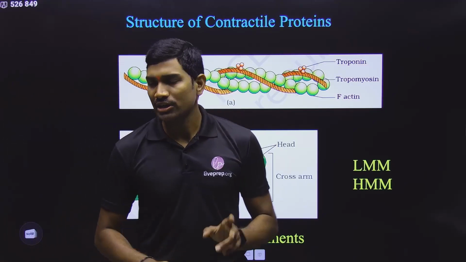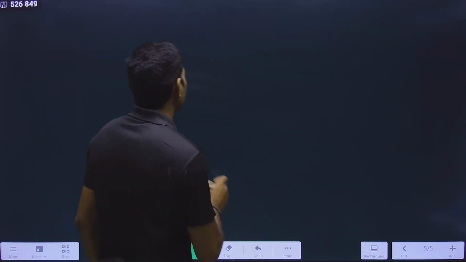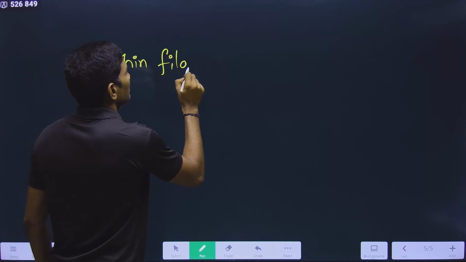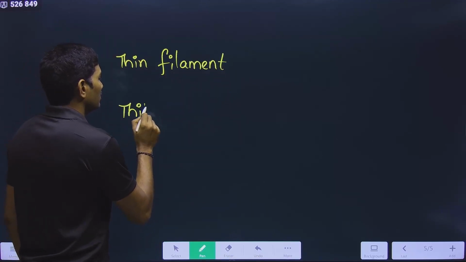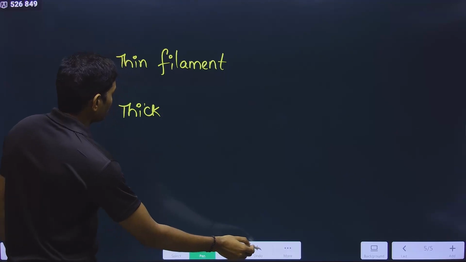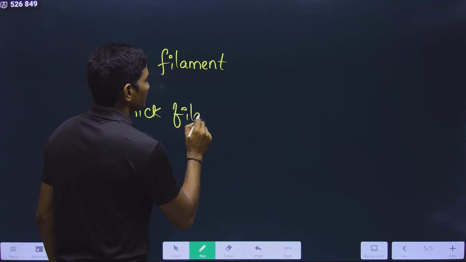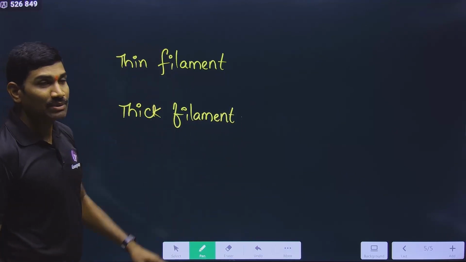Here they are talking about two types of names. One is called the thin filament, and the other one is called the thick filament. Thin and thick filaments. Now, what are the components present in the thin filament?